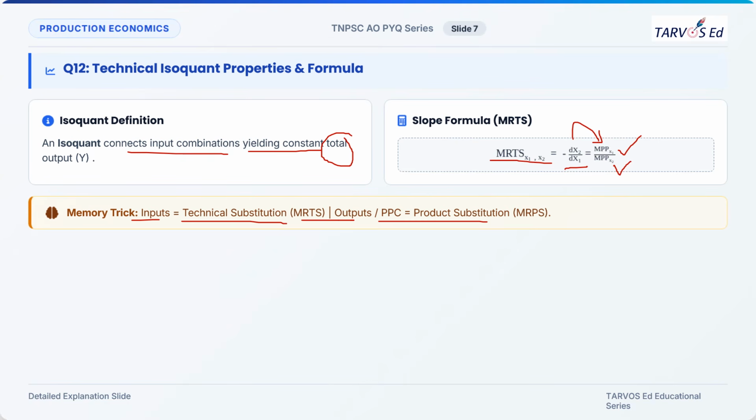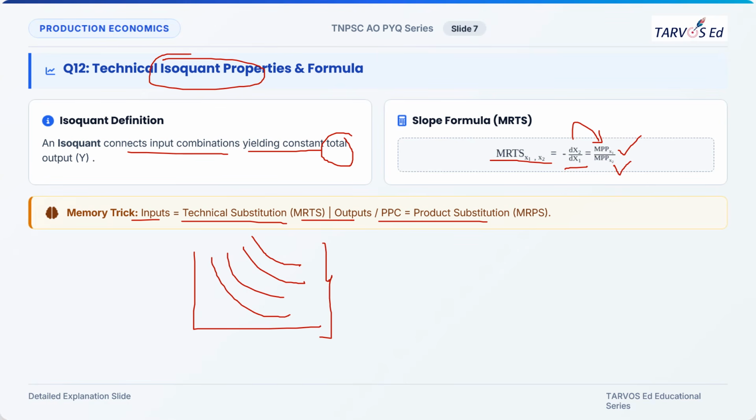And you can also expect questions on properties of Isoquant. So Isoquant will always be downward sloping. A set of Isoquant curves is called an Isoquant map, and the slope of Isoquant is the marginal rate of technical substitution. They do not intersect. The Isoquant which is to the right will have a higher combination, and all these are properties of Isoquant.